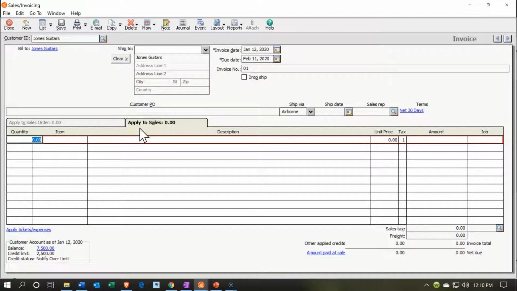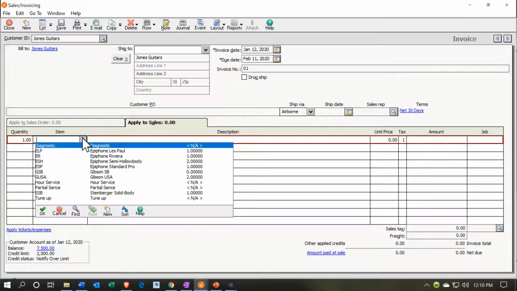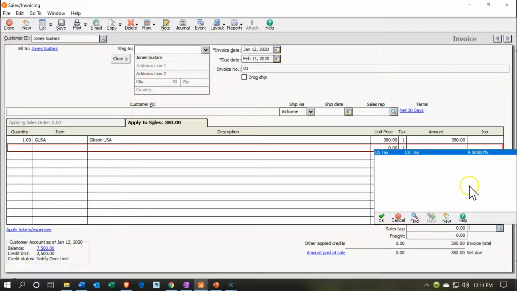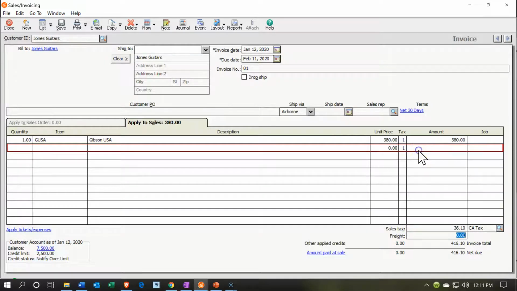We're going to be picking up the quantity 1. It's going to be a Gibson USA that we are selling. So you could select it in the drop down, or you could just type in the Gibson USA, which is a GUSA. And then the description will be populated with the Gibson USA, the amount of the 380. The tax, it is going to be taxable, it populated for us, and the amount then at that 380. Then we'll apply the tax down below, so we've got to make sure that we select the proper tax. I'm going to make sure I get the 9.5. There is our tax, so that looks good.